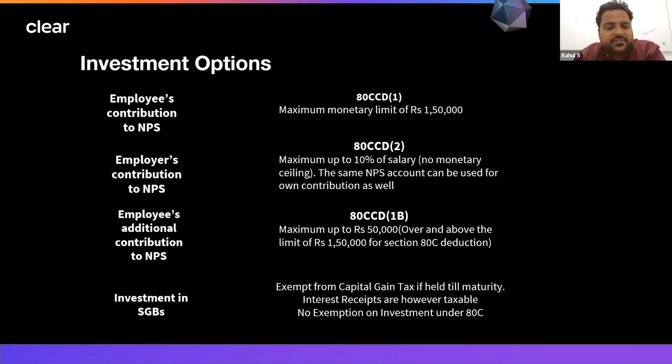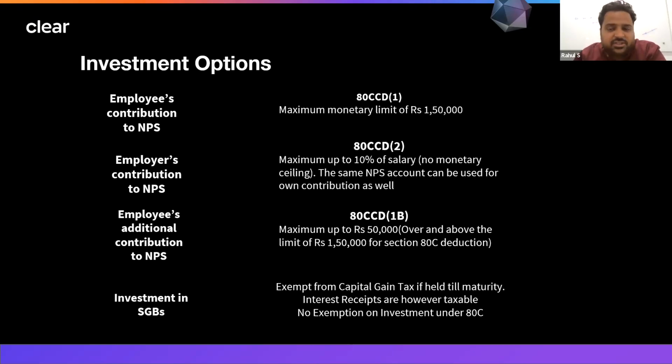Apart from this, we have several other investment options which should be known to us. Then only we can save taxes, because most of these are not known to us. One is employees' contribution to NPS and employers' contribution to NPS. Whenever your employer gives you a benefit where you can invest in the National Pension Scheme, when you contribute something, the employer also has to contribute something.